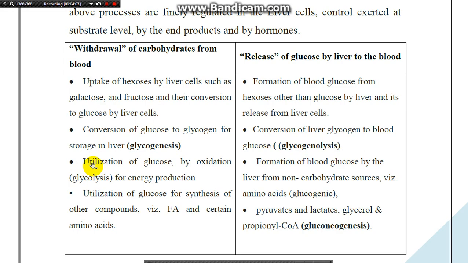Number 3, utilization of glucose by oxidation, glycolysis, for energy production.